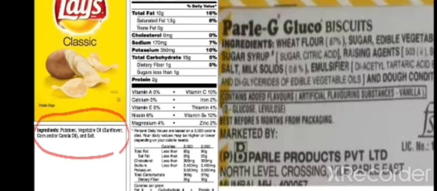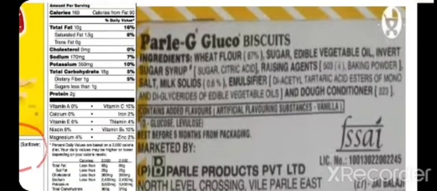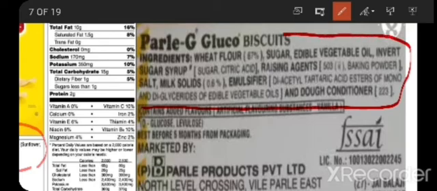And since childhood we are listening about Parle-G biscuit. Now also you can find Parle-G biscuits. So what are the ingredients required to prepare Parle-G biscuits? So here is the ingredient list they have provided for us.